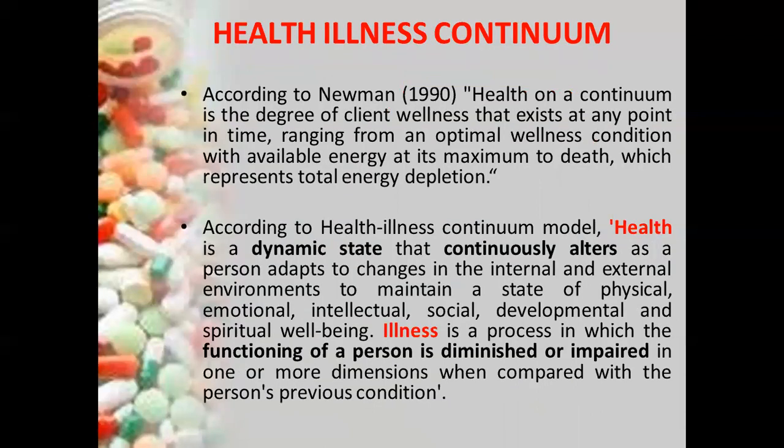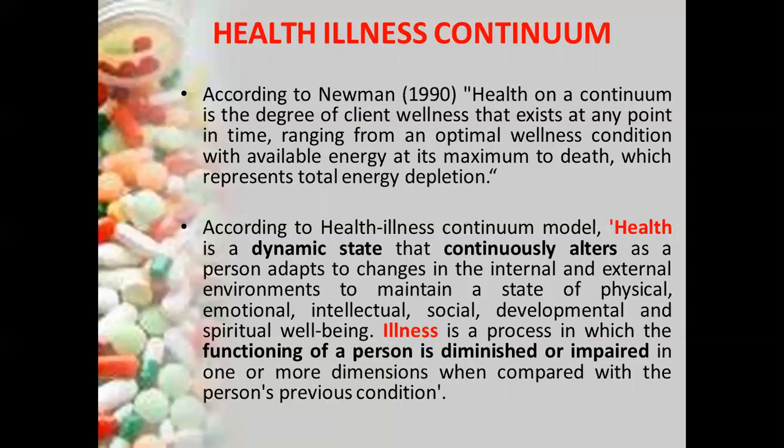Coming to the health illness continuum. The health illness continuum measures the degree of a client's wellness at a particular point of lifetime, from where he can achieve the optimum health on one hand, and on the other hand, if he does not have optimum wellness, it will lead towards death. That continuum is termed the health illness continuum, which was developed by Newman in the year 1990.